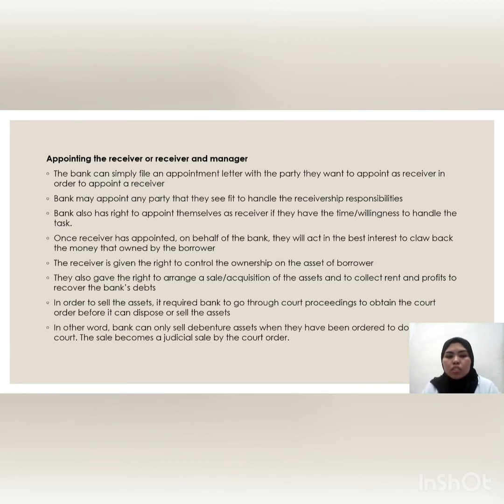In order to sell the asset, the bank has to go through court proceedings to obtain a court order before it can dispose of or sell the asset. In other words, the bank can only sell debenture assets when they have been ordered to do so by the court. Then the sale will become a judicial sale by court order.